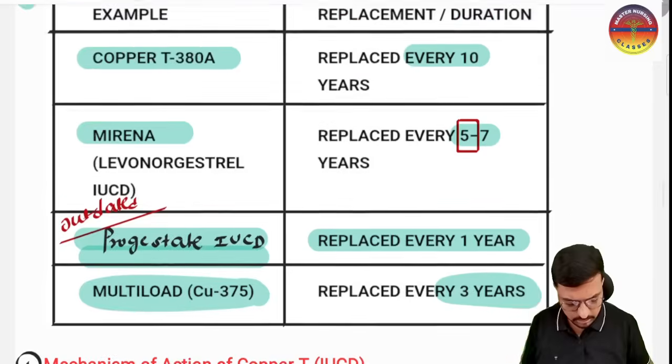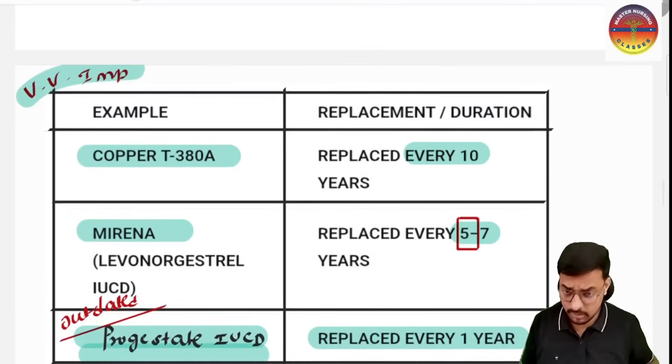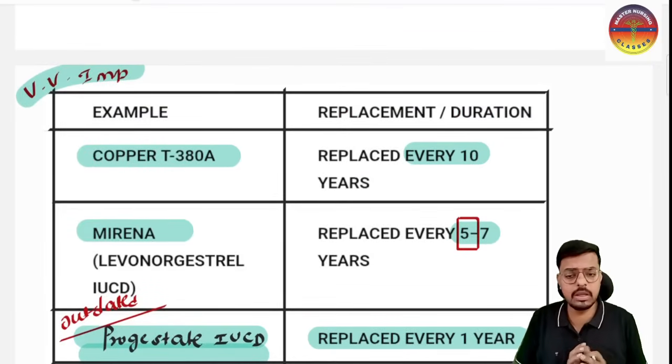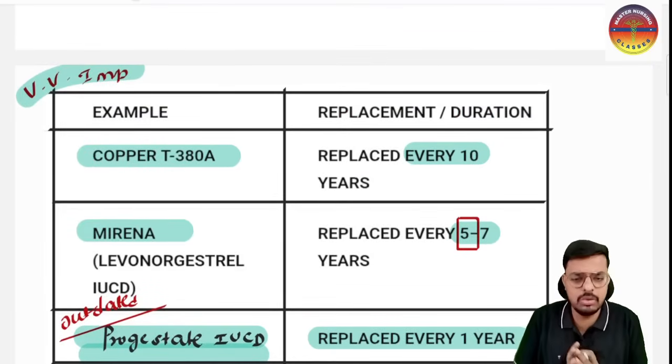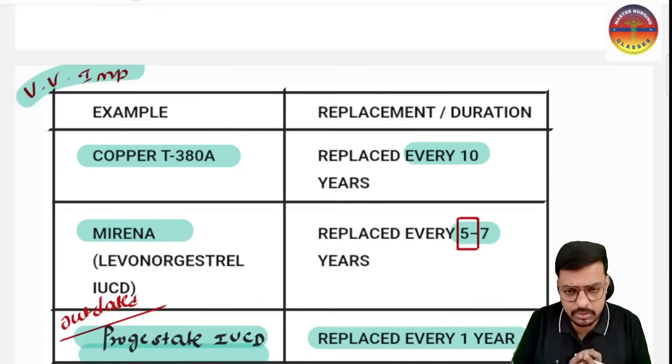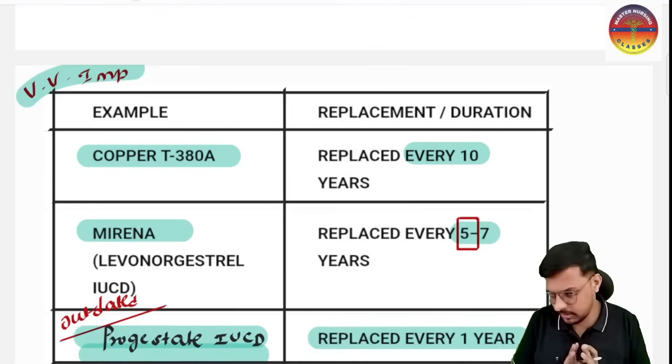So this is a very important table for your exam, and from here you may get the question. Repeat with me: when do we have to replace the Multiload Copper 375? Every 3 years, one time we have to replace the Multiload. And Mirena, 5 to 7 years. So the single best answer is 5 years. Copper T 380A, every 10 years we have to replace.